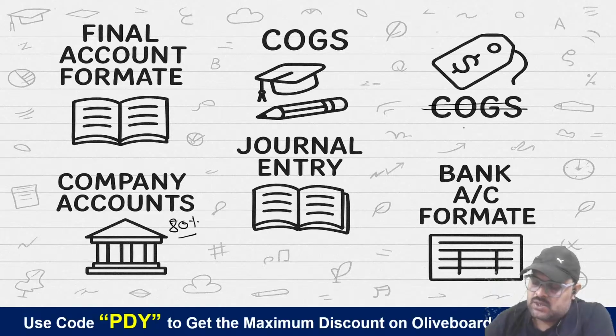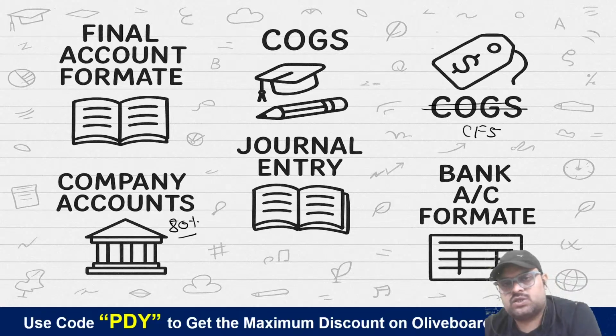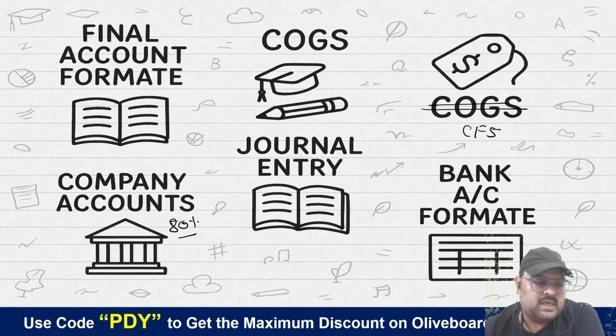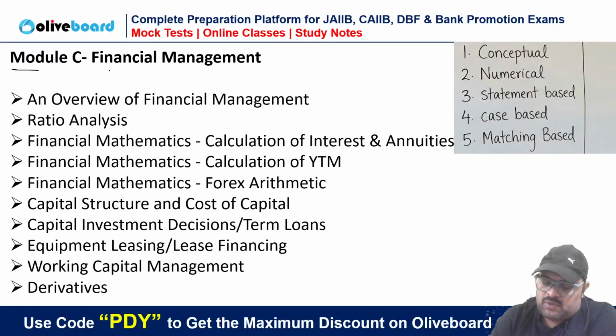But there is a topic called cash flow statement. We have to give due time to it, and one calculation of cost of goods sold we have to be very familiar with. That will actually give you 15 to 18 marks from Module B easily. So this is a selective list for Module B. Then move to Module C.